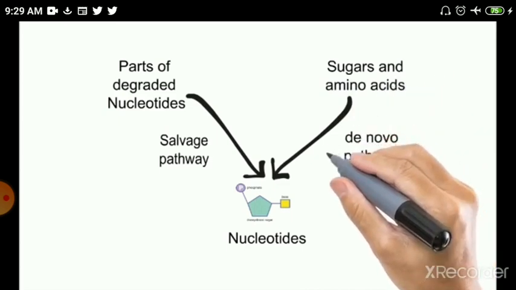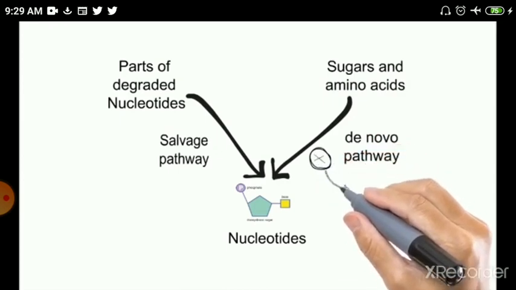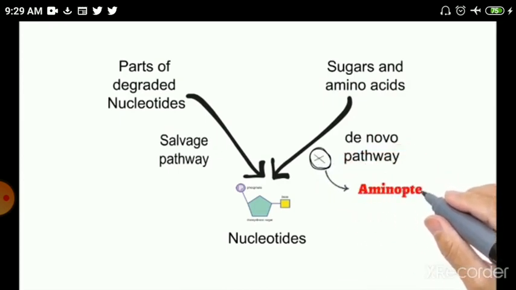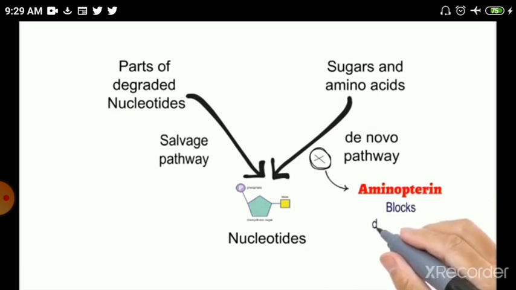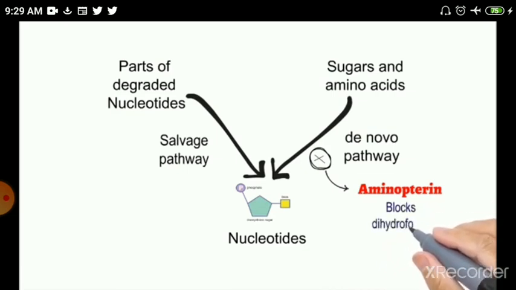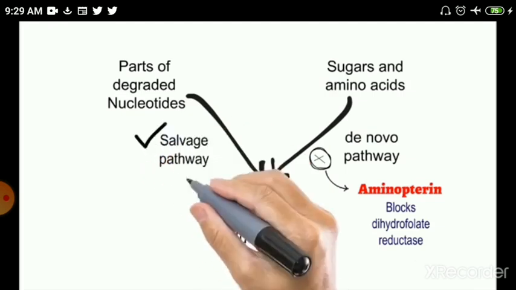In case of HAT media, cells cannot operate the de novo pathway, and this is due to the presence of aminopterin in the media. This aminopterin blocks one key enzyme which is required to operate the de novo pathway, and this enzyme is dihydrofolate reductase. Once this enzyme is blocked, cells cannot operate the de novo pathway. Therefore, there is only one option left for the cells in the HAT media, that is the salvage pathway.